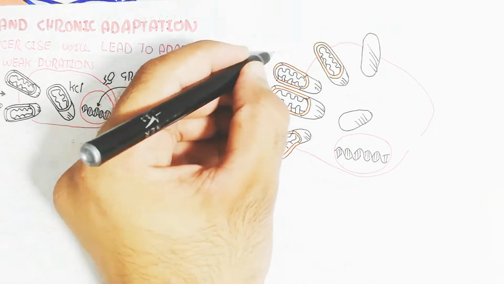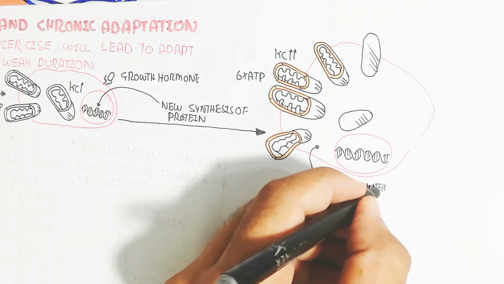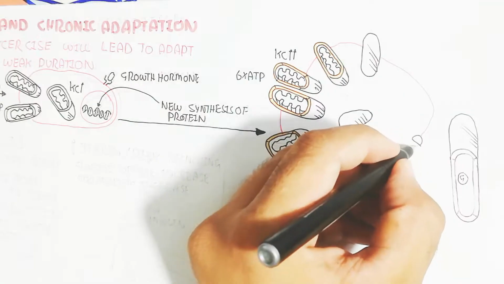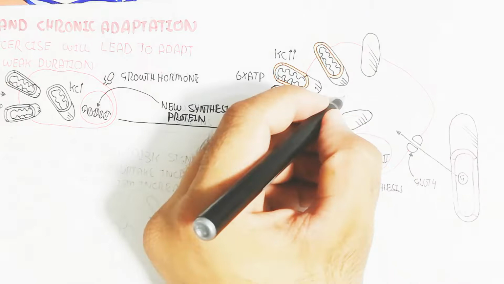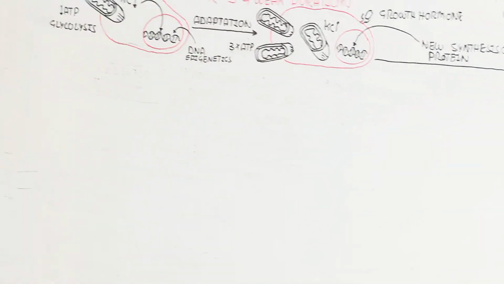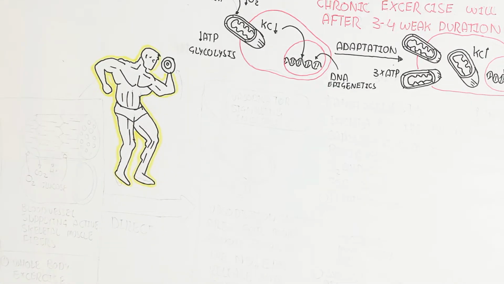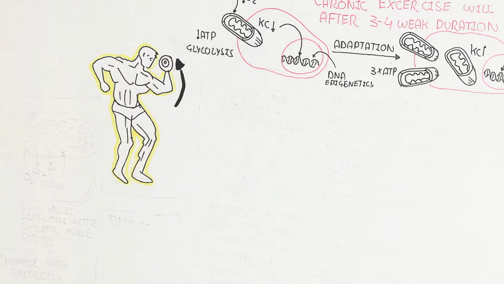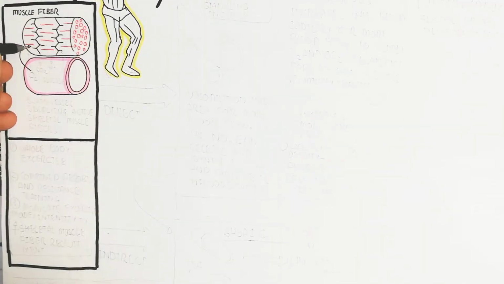Here is the growth hormone, which will increase the size of the cell due to the increase of mitochondria, with 6 times more ATP production and a doubled Krebs cycle due to the consumption of oxygen. The glucose will produce glycogen synthesis during rest. So metabolism increases. Well, let's begin to understand.